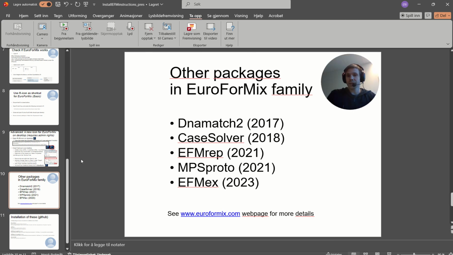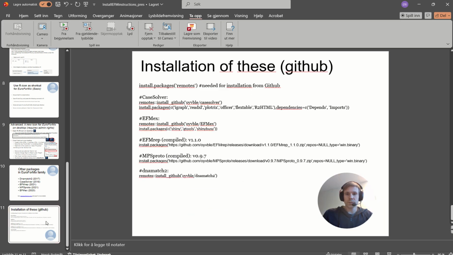There are also other R packages which are part of the EuroForMix family. Go to the web page for more information, or the GitHub pages for each of these tools. To install these tools, you can follow these instructions.